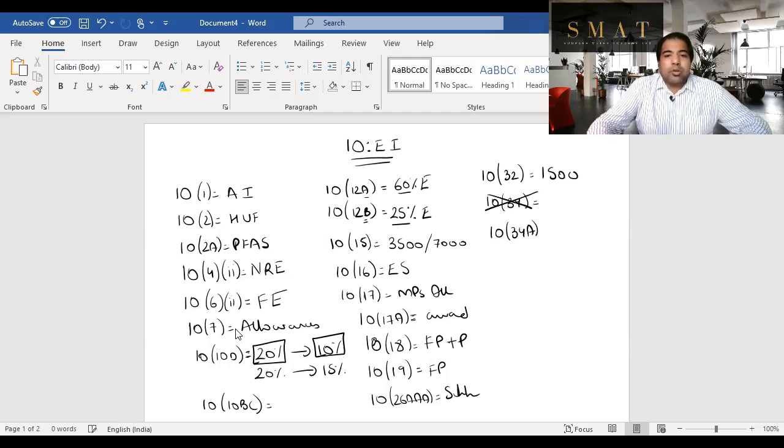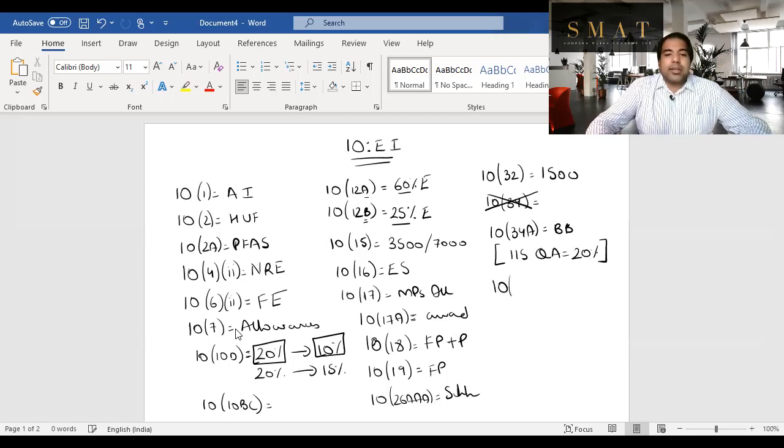10(34A), guys, is when they do a buyback of shares. In our example, Reliance did a buyback of shares when the share prices fell. In that case, if you have a gain, that is exempt on buyback. So who pays the tax on that? That tax is paid on quick appreciation under section 115QA. The company pays the tax on that, 20%.